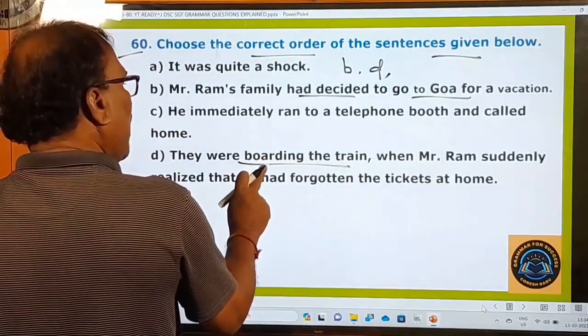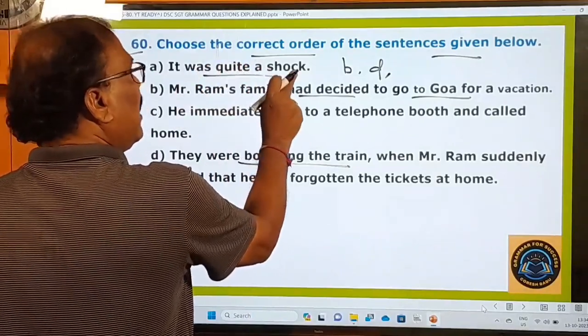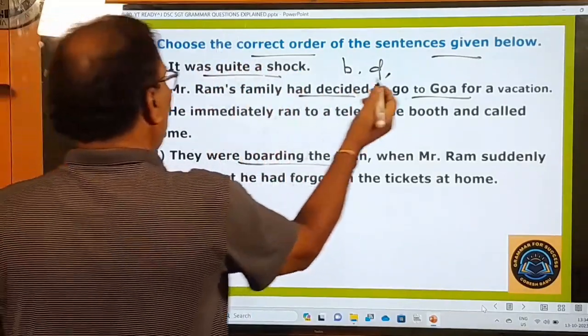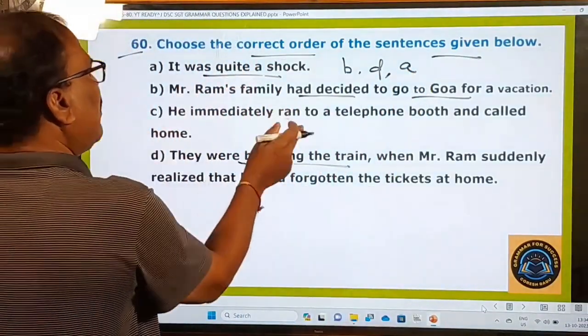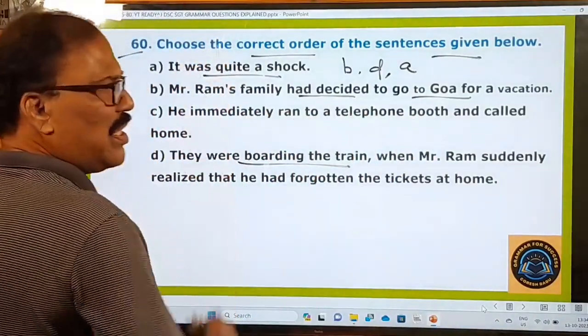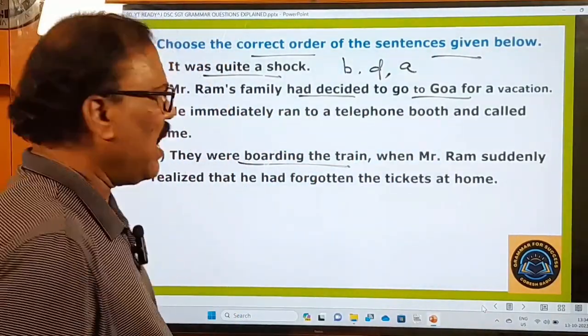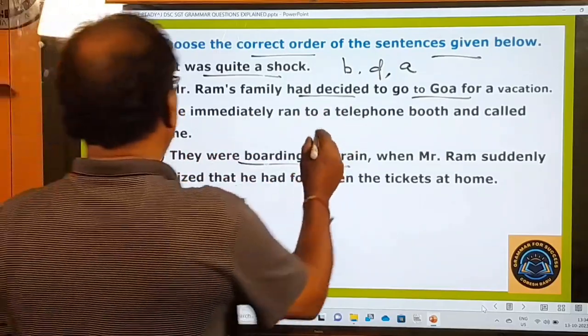Immediately, this gave him a great shock. It was a big shock to Mr. Ram. So this A must be your third answer. And immediately what did this Ram do? He immediately ran to a telephone booth and called home. In those days there were no mobile phones, I think, and that's why he ran to a telephone booth and called home. So this must be your answer.